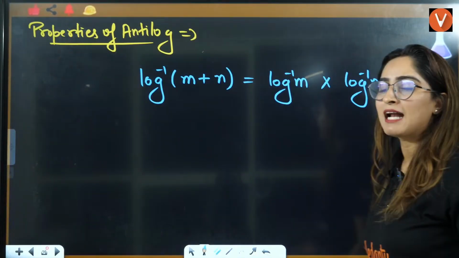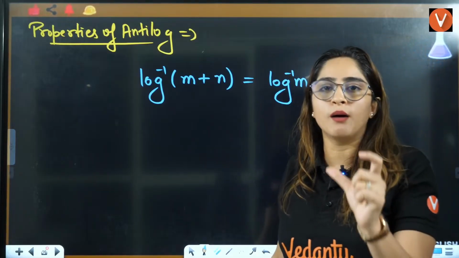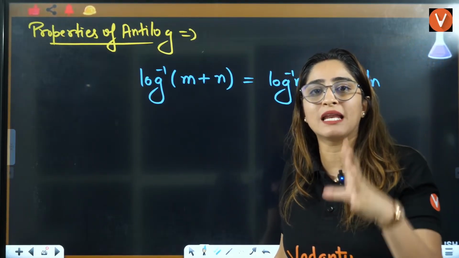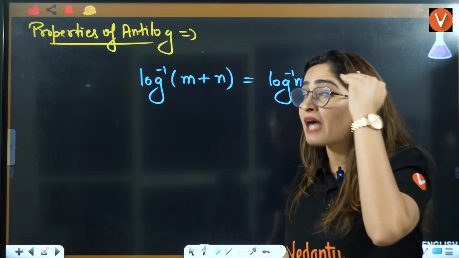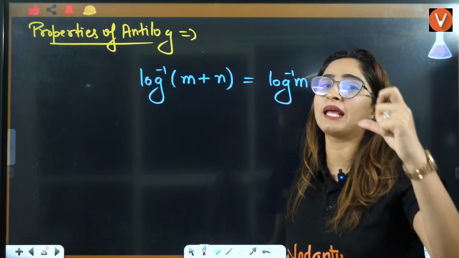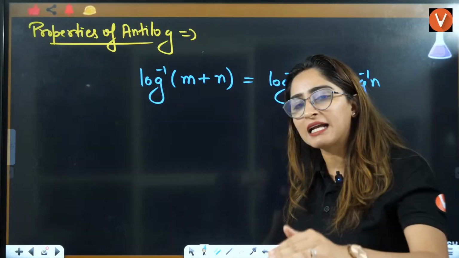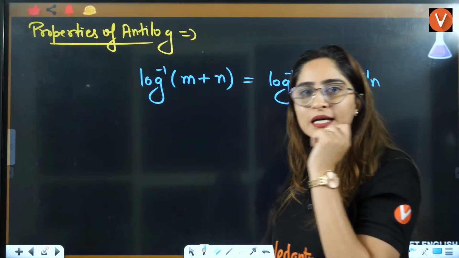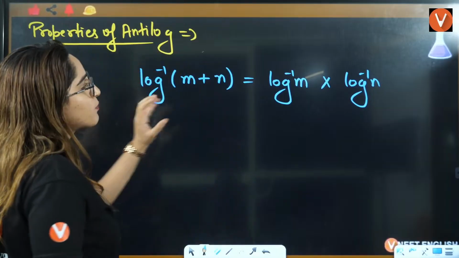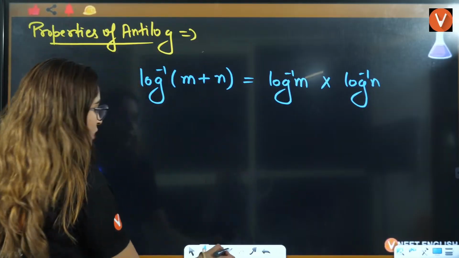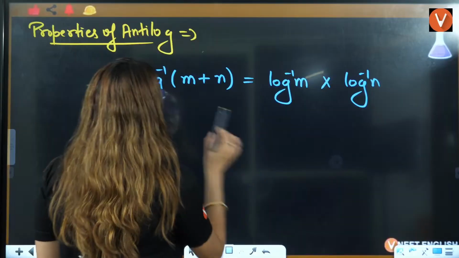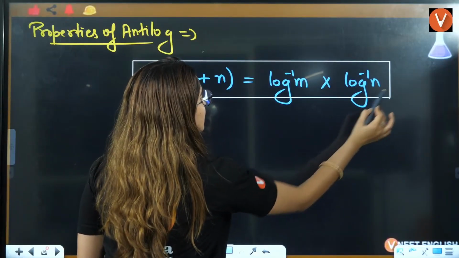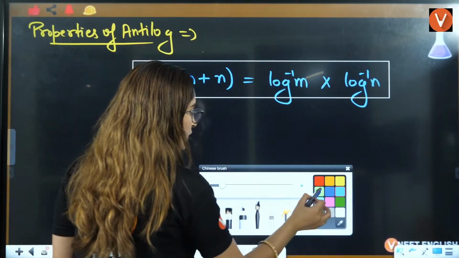That means when you have two terms added with each other inside the antilog, the answer will be the multiplication of these two things. That is totally the inverse of what we learned in log, right? This is the property that we will use to a large extent.